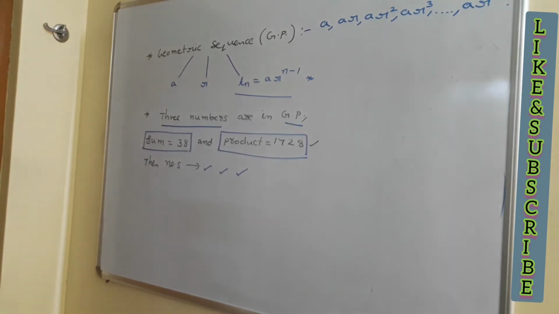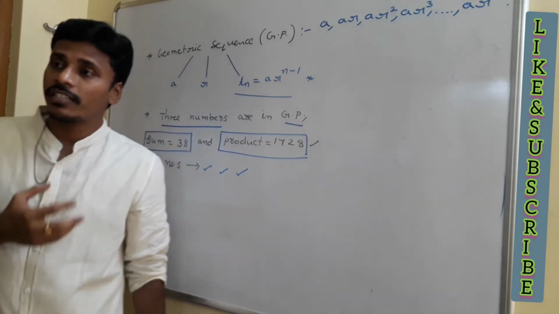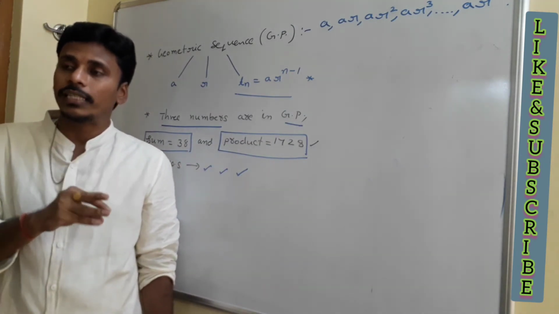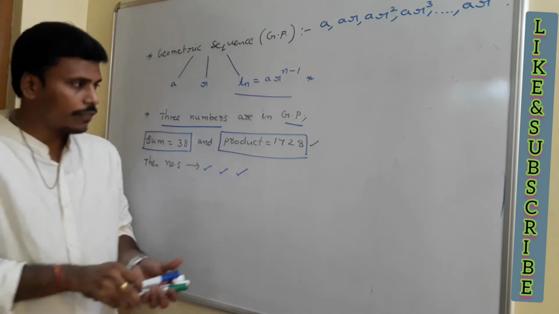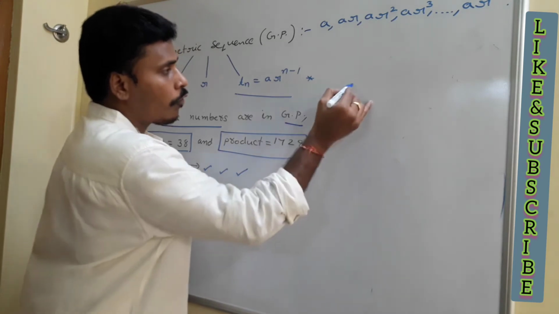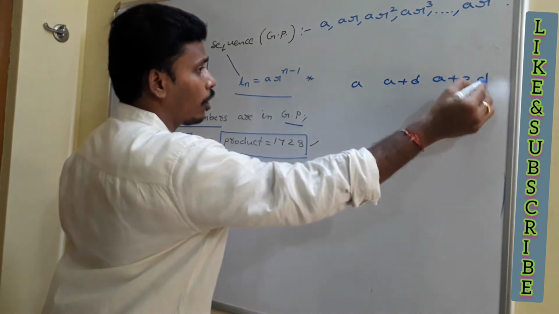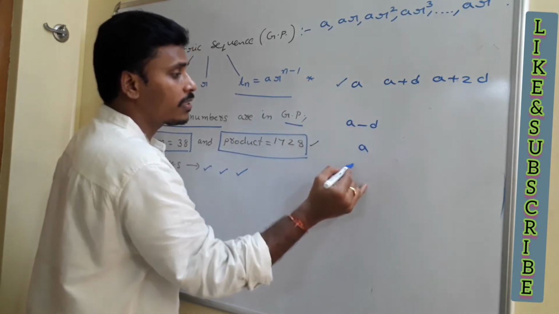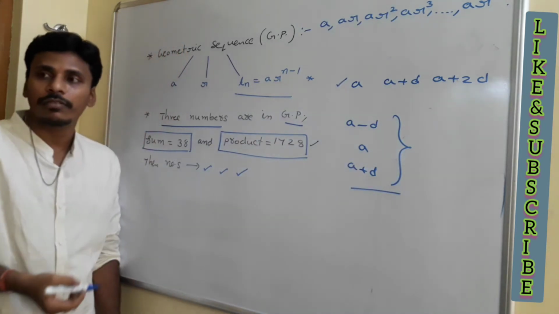See, for this problem, we need to consider three numbers which are in GP. As we discussed in the previous class, if you wish to consider any three terms of an AP, how are you considering? Instead of taking them as a, a plus d, a plus 2d in arithmetic progression, if you consider those terms as a minus d, a and a plus d, then our problem will become simple.